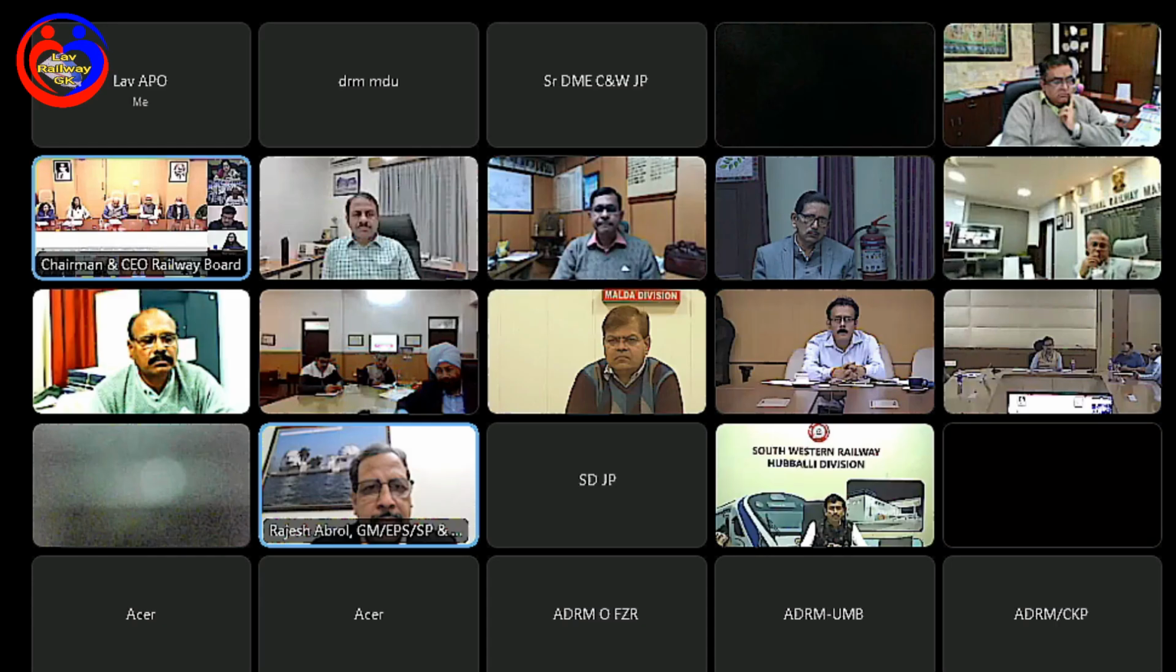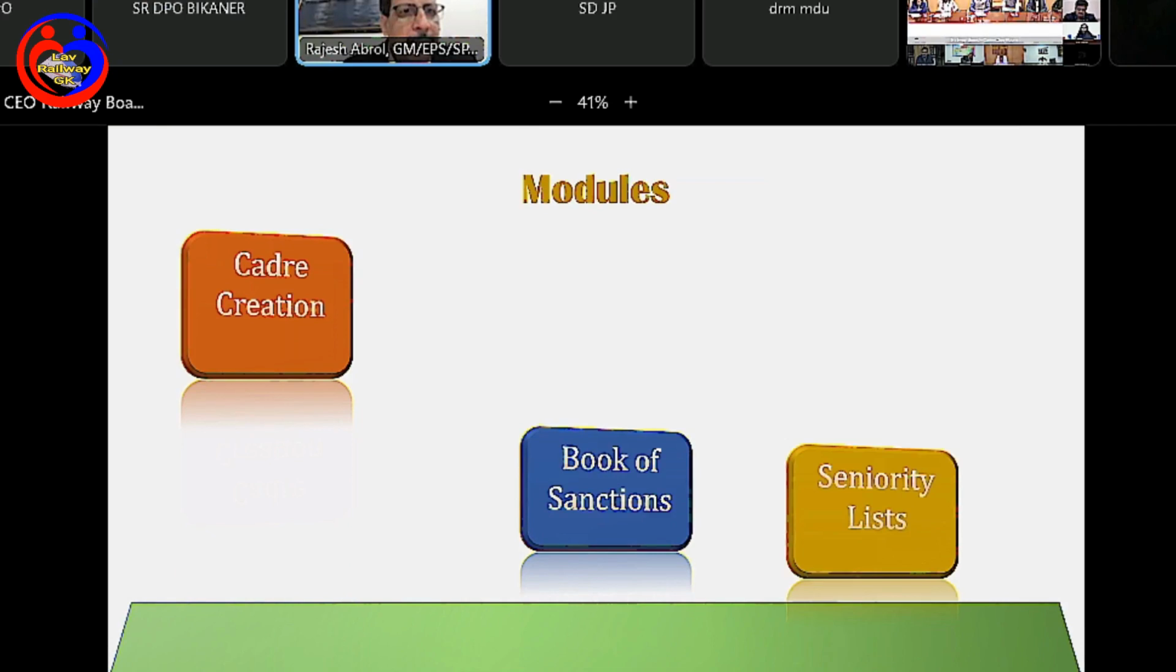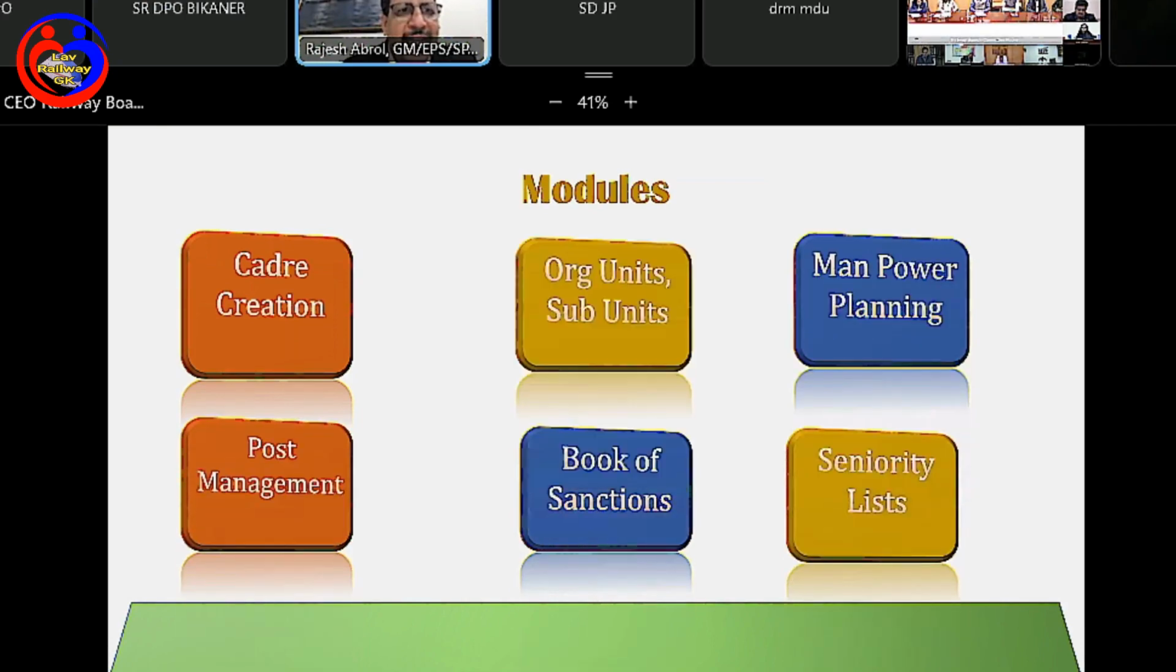that we are going to launch today. So there are about 6 of them. These are related to cadre creation and then manpower planning, which is post management. Manpower planning is basically all the surrender of posts or creation of posts or redistribution of posts, all those sort of activities which we have totally digitalized. And then book of sanctions, seniority lists, and organizational units and subunits. I'll describe the features of these modules in brief. We'll finish this presentation in about 10 minutes. So let's move on to the next slide, please.